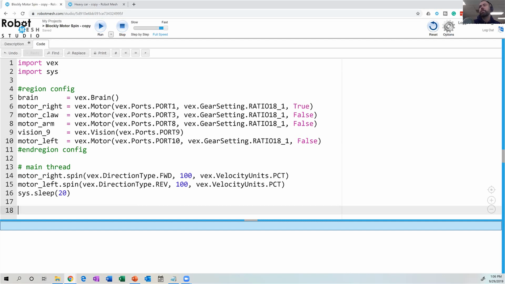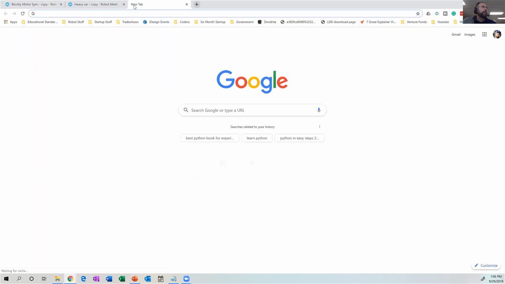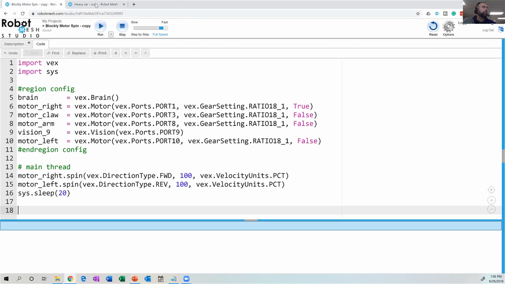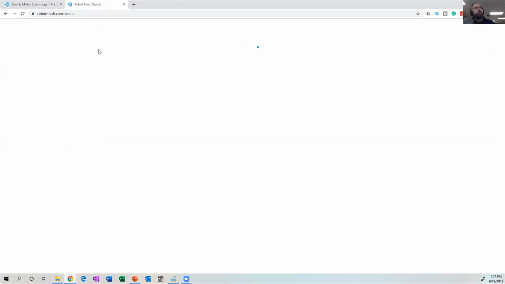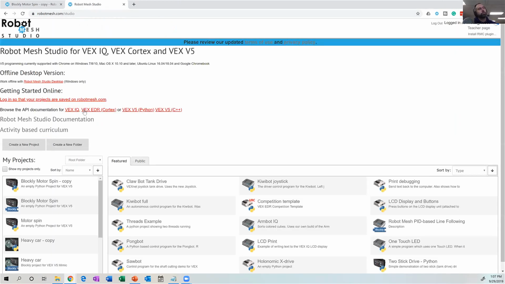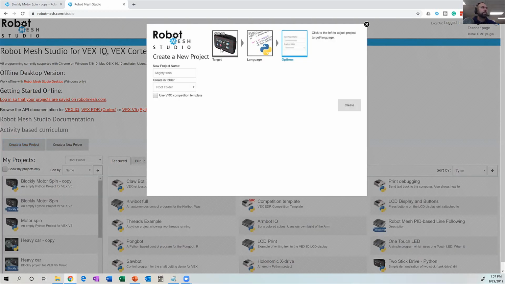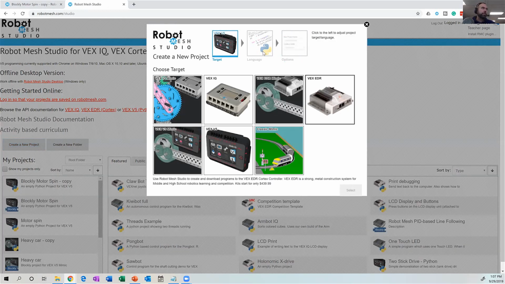How would the process be different if you're using VEX EDR? What you may find is in a VEX EDR project, some of these commands are a little different. Let's just take a quick peek. I'm just going to privately open up a window here and see if I can do a satisfactory job of answering that question for you. I personally don't have as much experience with the old Cortex, but I know that the workflow is going to be very similar. So let's just change this to VEX EDR.